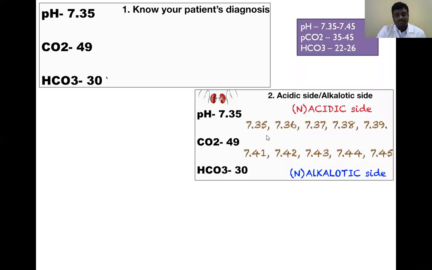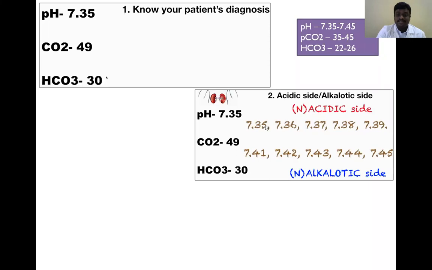At the time of reporting, we will consider 7.35 to 7.39 as acidic, but normal. Like that on the alkaline side also, 7.41 to 7.45 is alkaline, but a normal alkaline side.